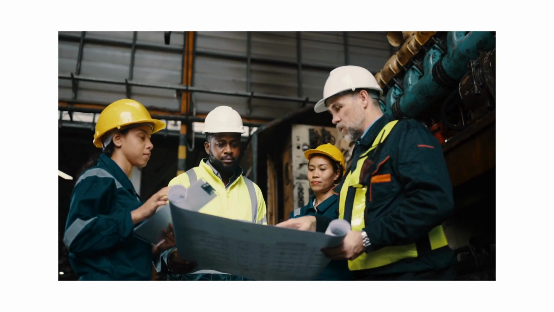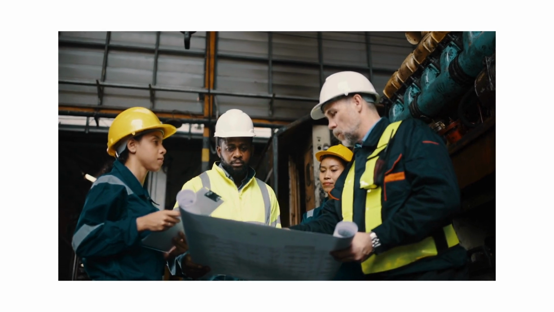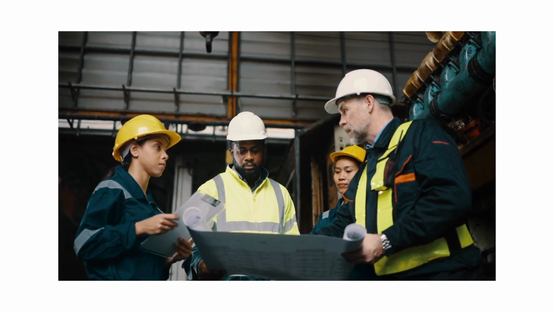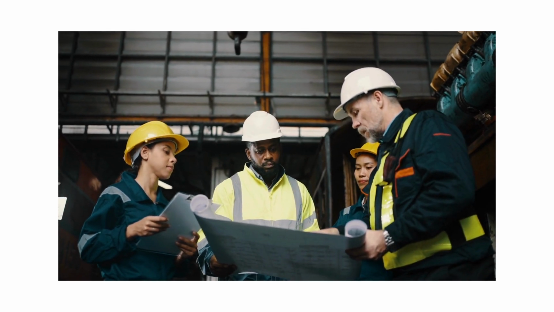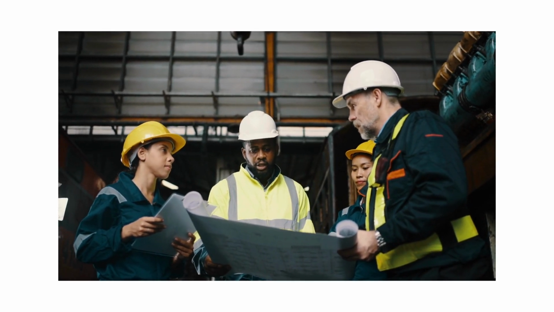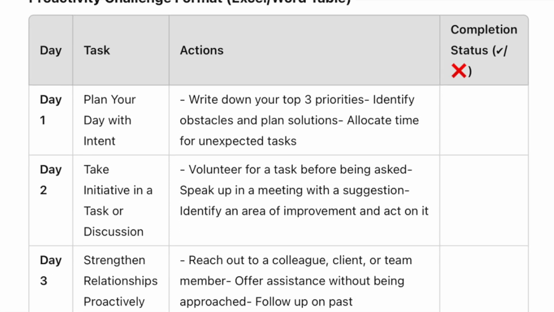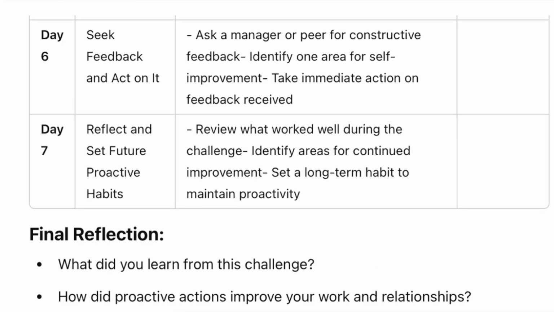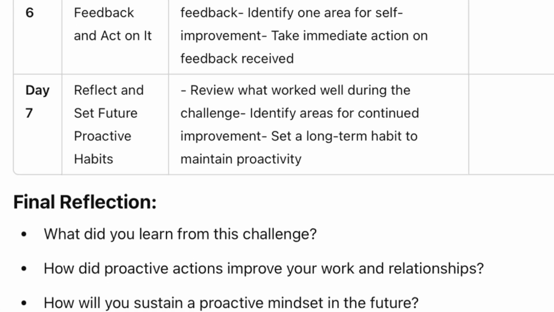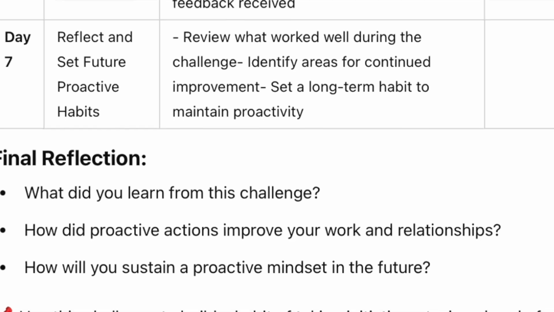Now I asked ChatGPT to give a plan for improving the proactive approach of a person. It gave me a beautiful checklist for 7 days as to what all this person can do so that he or she can improve their proactiveness.